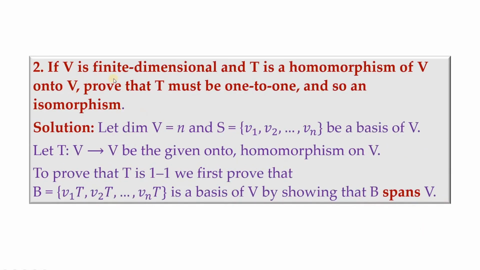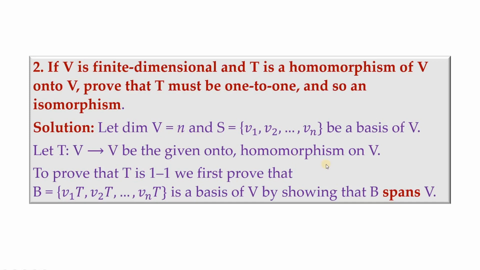Second problem: if V is finite dimensional and T is a homomorphism of V onto V, then prove that T must be 1 to 1, and so it becomes an isomorphism. Already it's a homomorphism, so once you show that it's 1 to 1, it becomes an isomorphism. So V is finite dimensional, T is from V to V, and if T is onto, it becomes 1 to 1.